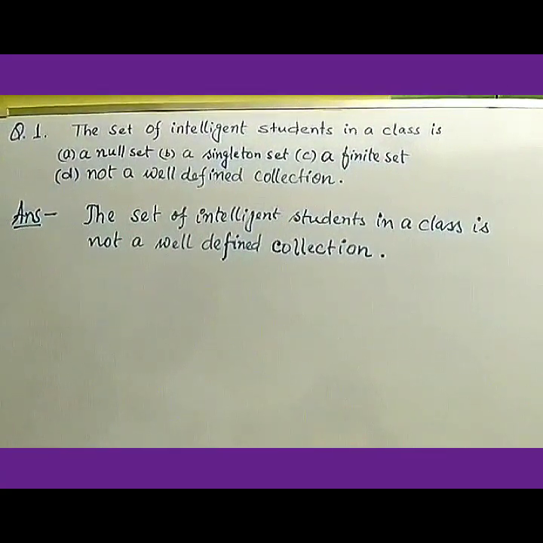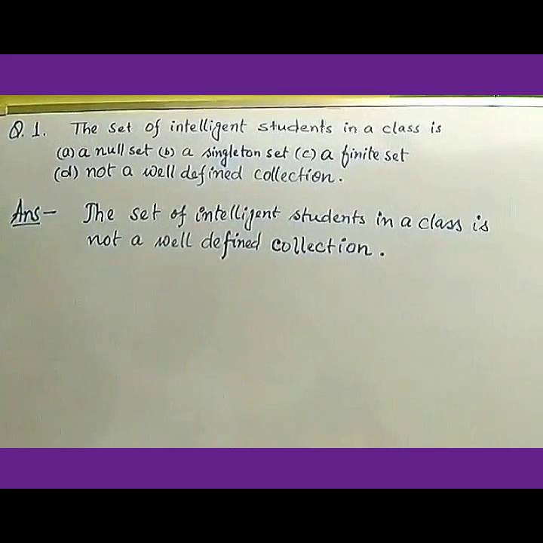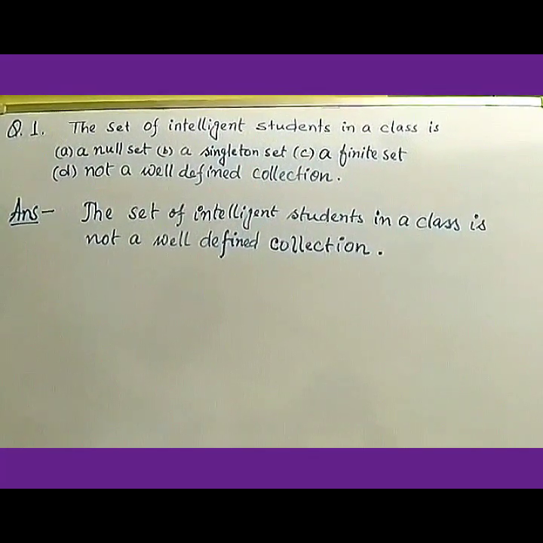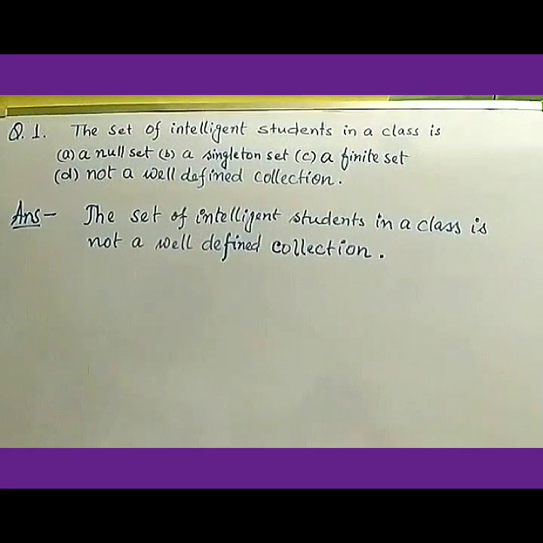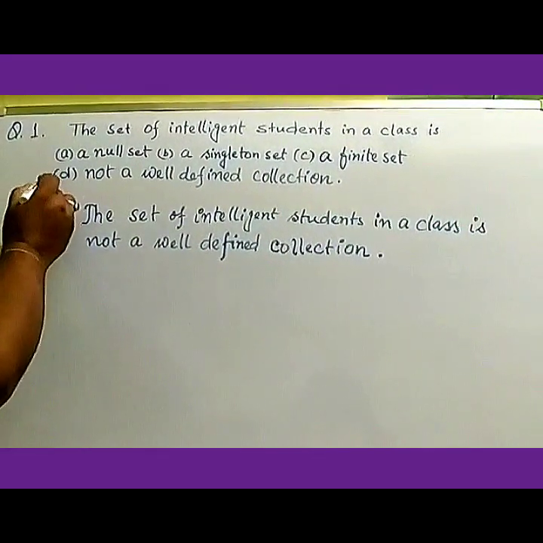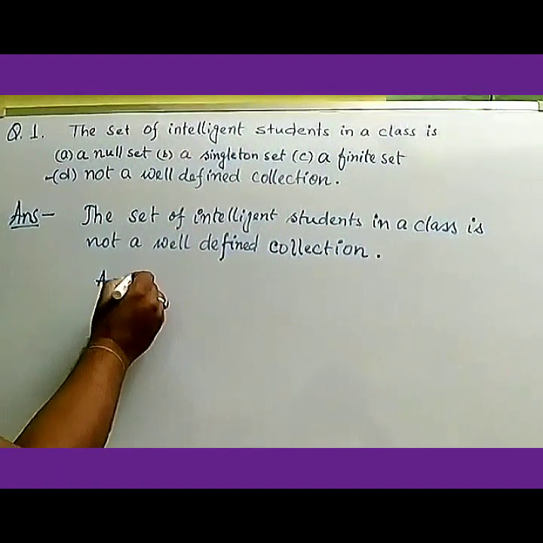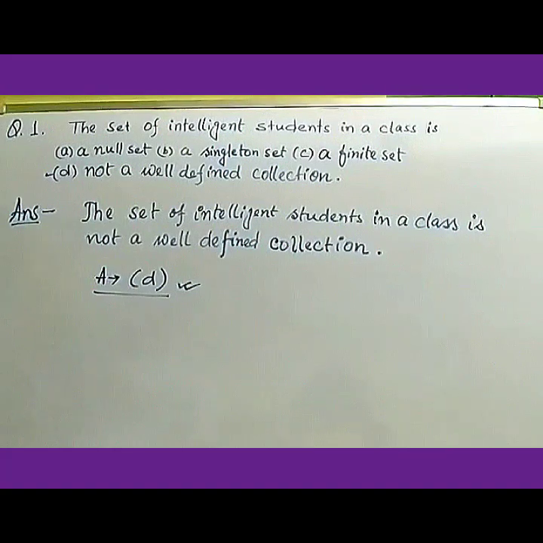So the answer will be not a well-defined collection. Therefore, the set of intelligent students in a class is not a well-defined collection. So your answer is option D.